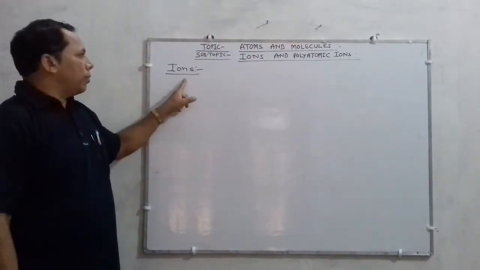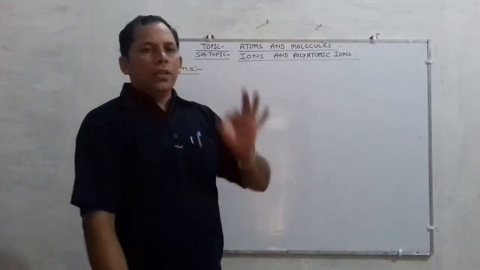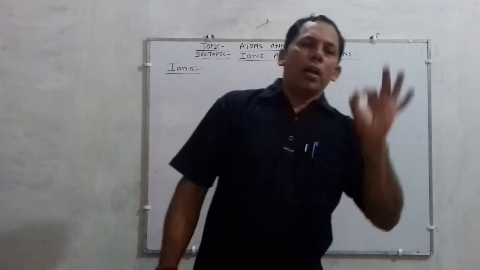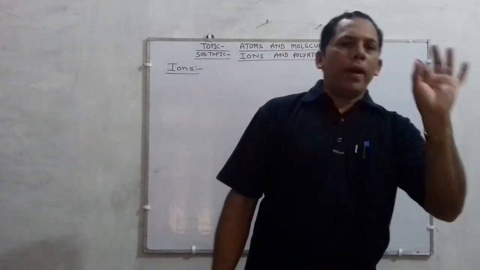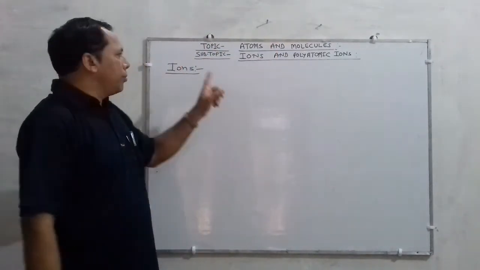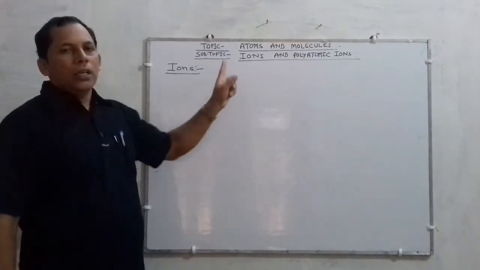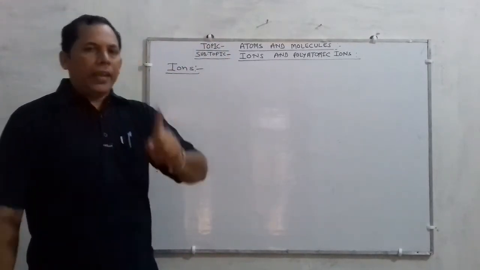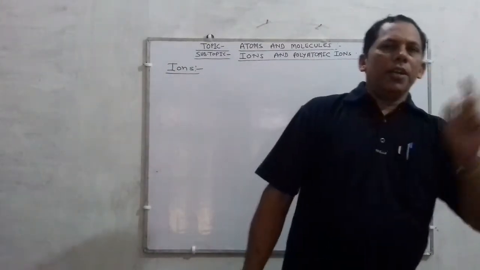Okay, listen once more. What are ions? An ion is an atom or group of atoms that carries a positive or a negative charge and behaves as a single unit.